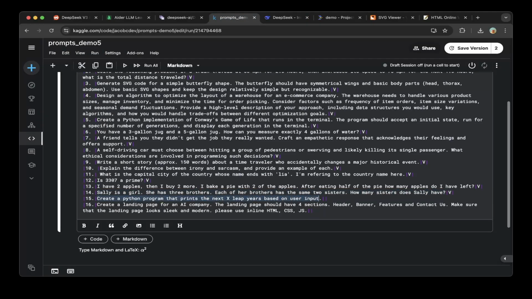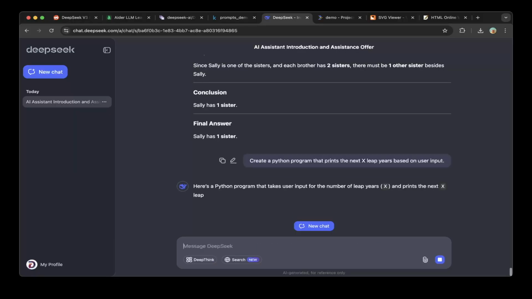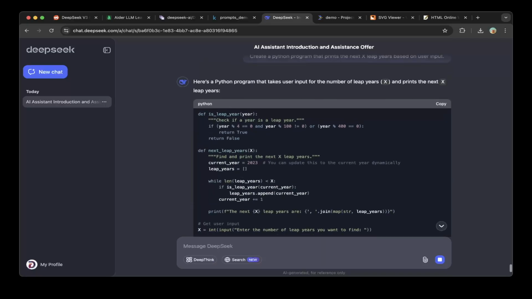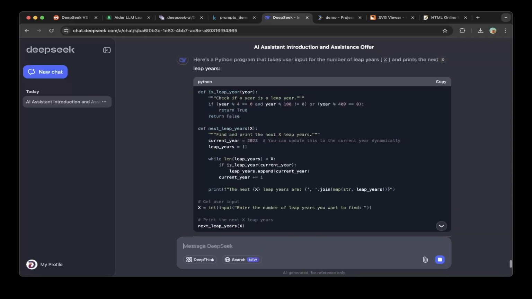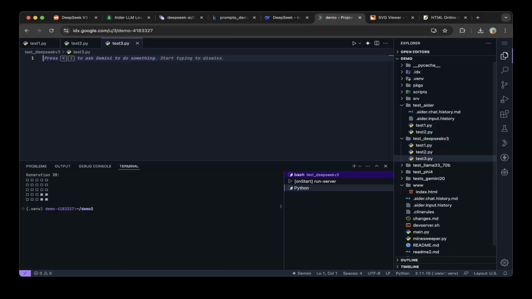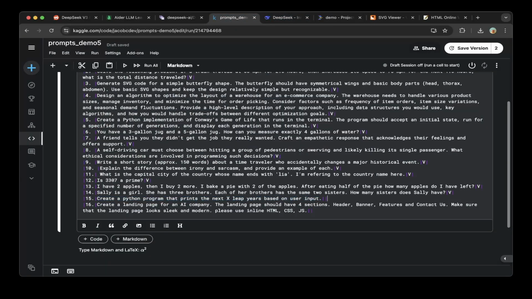And the 15th question. Create a Python program that prints the next X leap years based on user's input. So let's copy paste the question. Let's copy paste the code to IDX and test it out. So let's enter 3. So 3 years is 24, 28, 32. This is correct. So let's mark that as a pass.